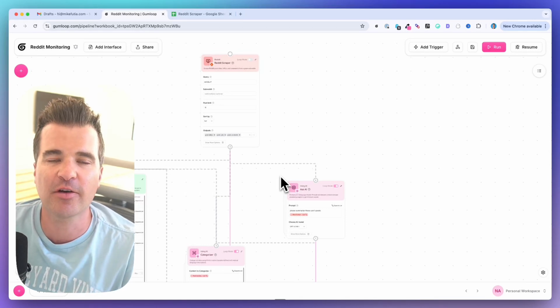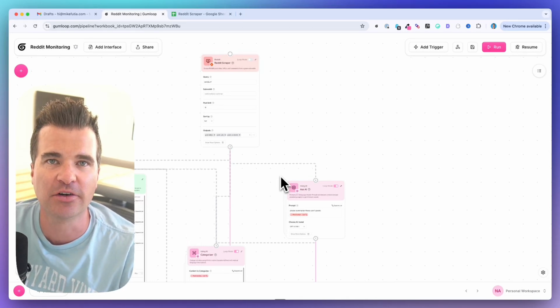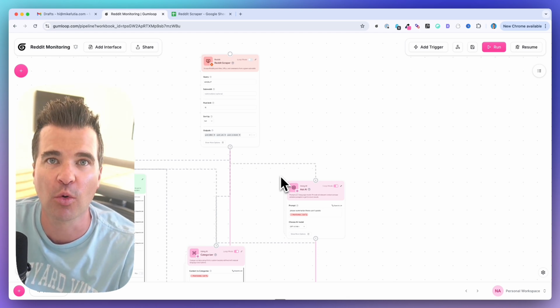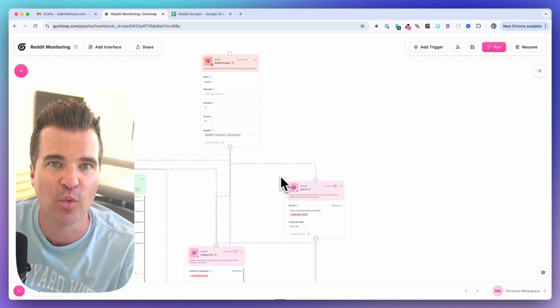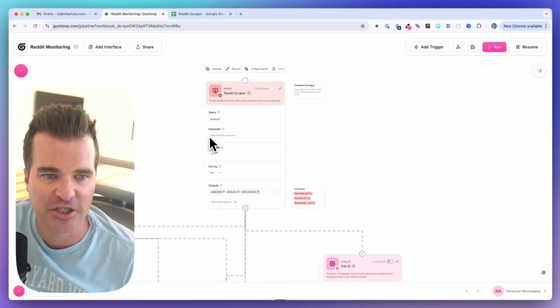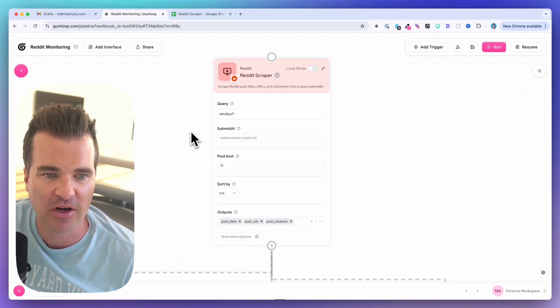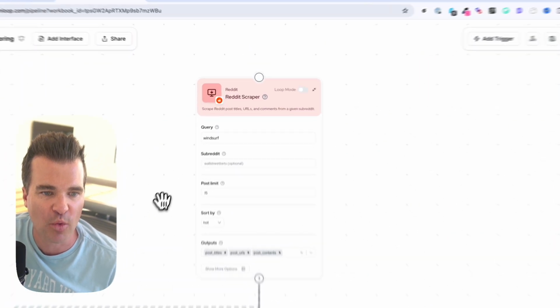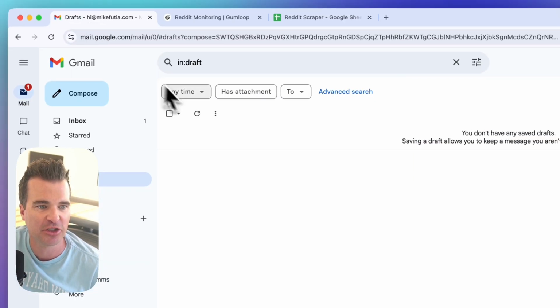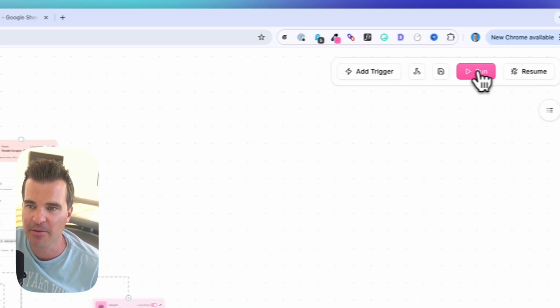Hey, so in this video, I'm going to show you how you can monitor what people on Reddit are saying about either your company or your competitors automatically with Gumloop. The way this flow works is we're going to use Windsurf, the software company, as an example. And when I run this flow in a second, notice my spreadsheet is empty, my drafts are empty. So I'm going to run this flow.